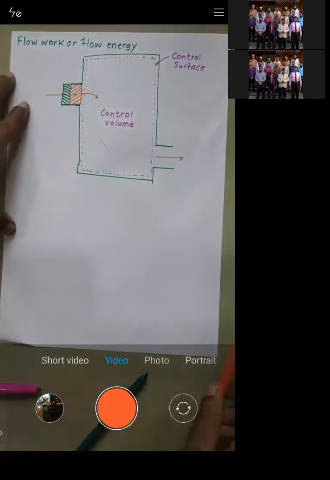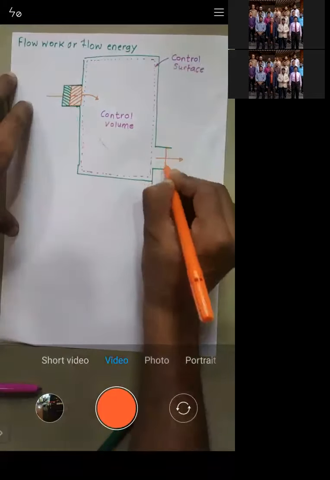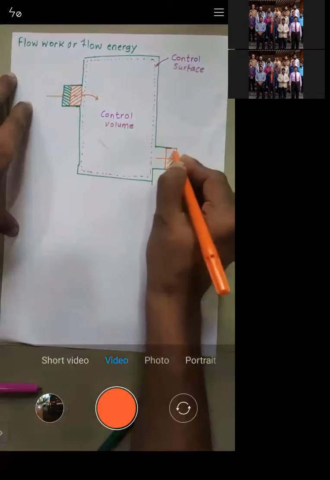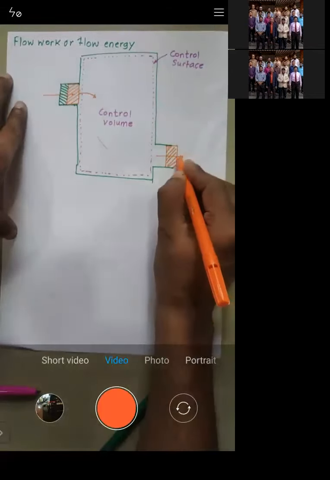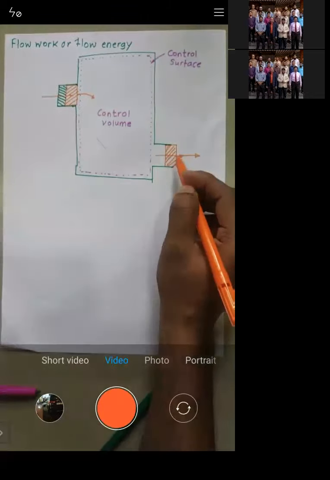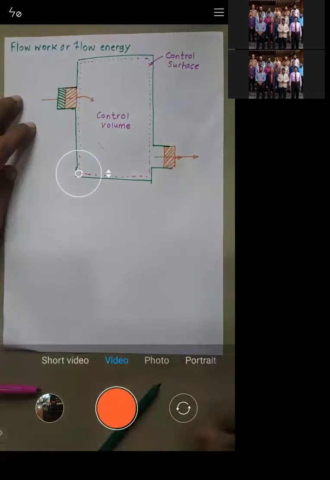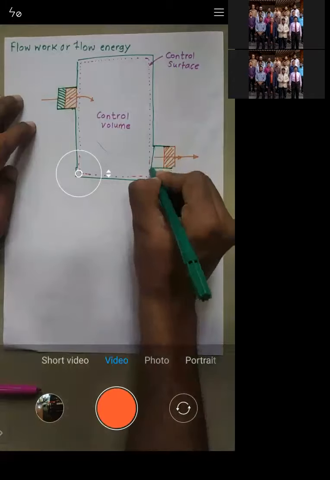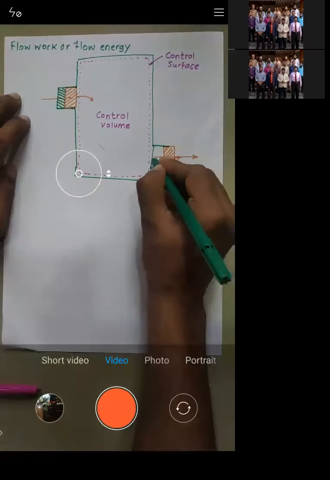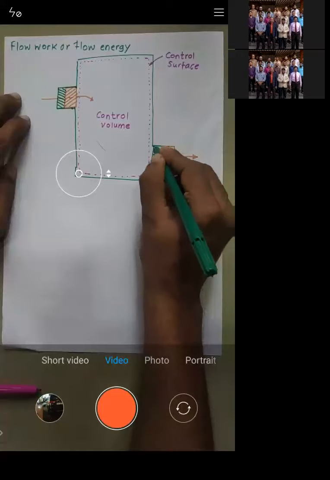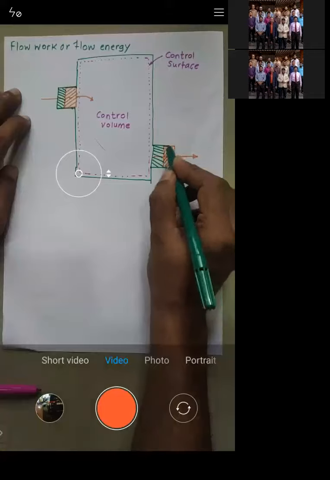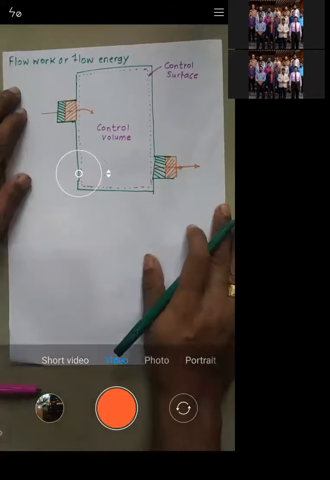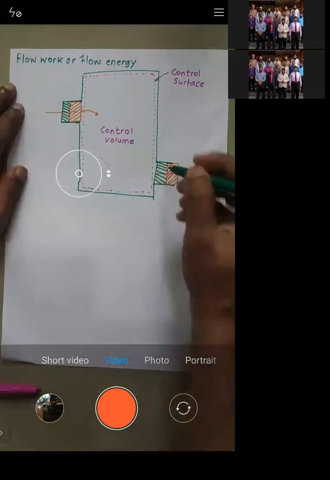In a similar manner, try to understand. If you want this red part of the fluid to go outside, this green part has to exert some force on the red part, then only the red part of the fluid will go outside, right? Is it okay? Are you able to understand this one?